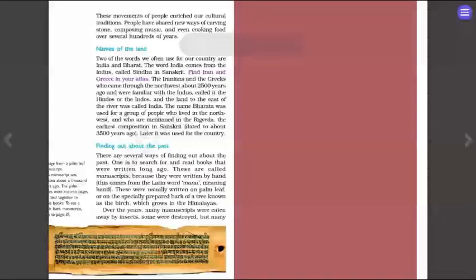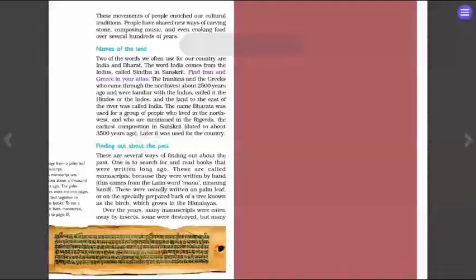The name Bharata was used for a group of people who lived in the northwest and who are mentioned in the Rig Veda, the earliest composition in Sanskrit, dated to about 3500 years ago. Later, it was used for the country. So, two groups of people have been identified. One is people living near the Indus River and the other is people who lived in the Northwest. The first group was mentioned as Indus, India, and the second group Bharat.